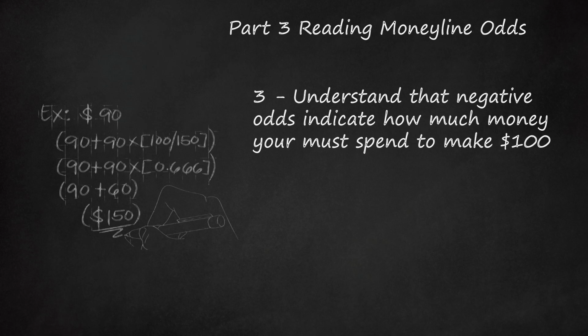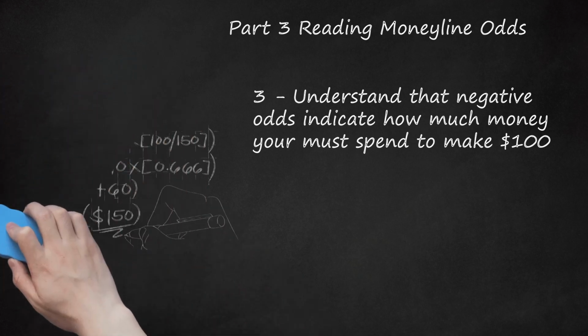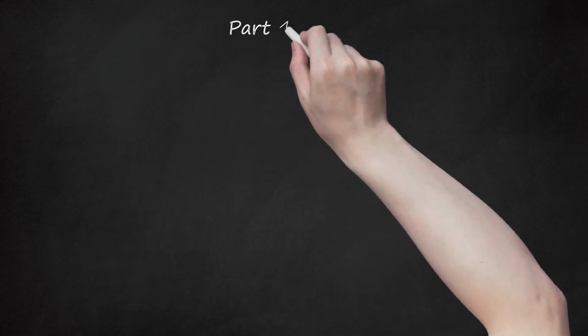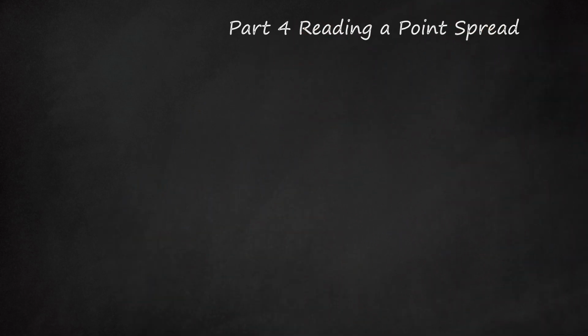To calculate profit, divide 100 by the money line to find out the profit made per dollar spent. If the money line is $1.50, then you will make 66 cents for every dollar you bet, 100/150. If the Giants are favored to win at $1.50, and I spend $90, I would make $150 total: $90 plus $90 times 100/150. Part 4: Reading a point spread.